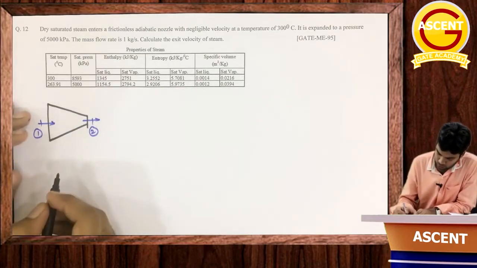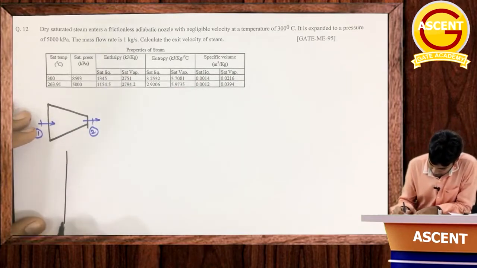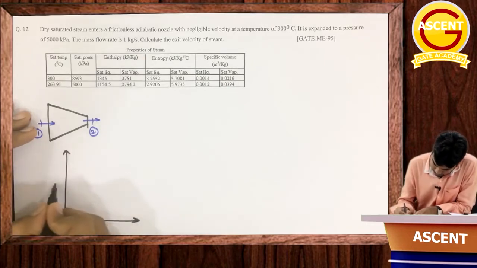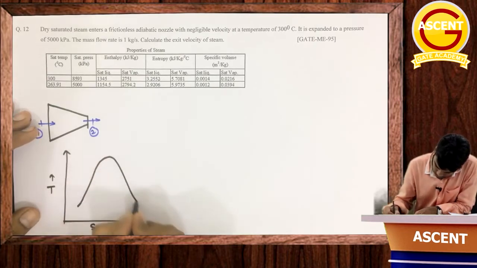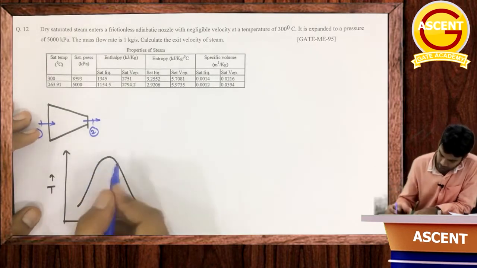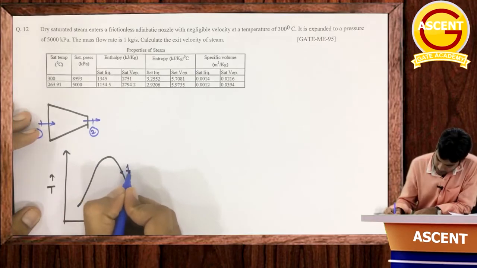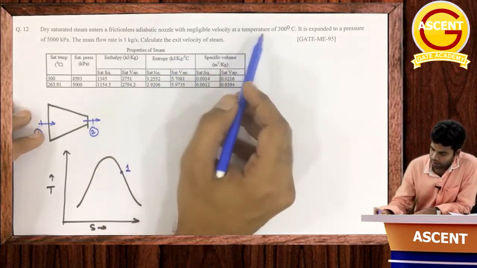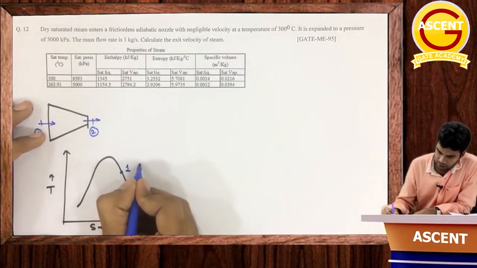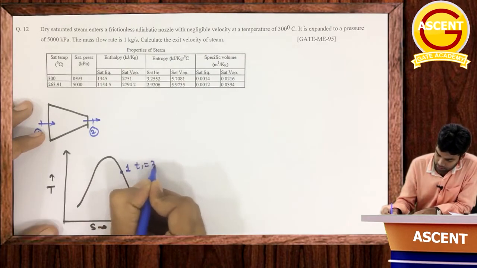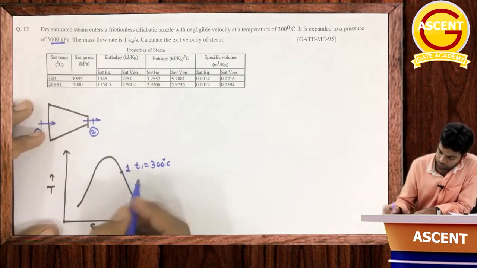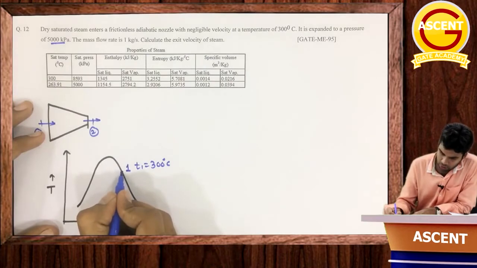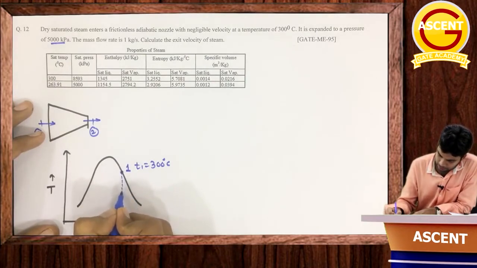Okay, if I just show you this in the TS diagram. Dry saturated, that means it is entering at this point at negligible velocity at a temperature, that means this T1, the temperature T1 is given as 300 degrees centigrade. It is expanded to a pressure of 5000 kilopascal.